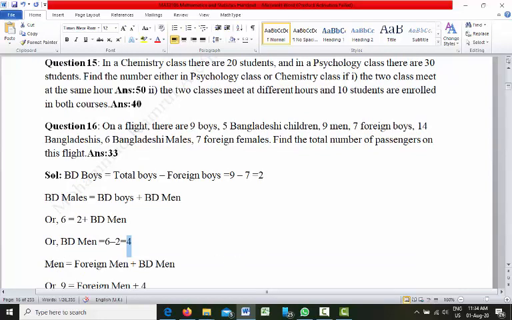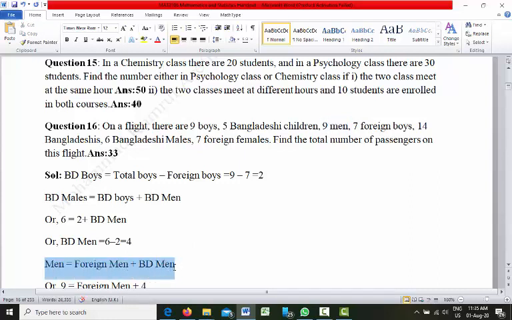Now total men should be foreign men plus Bangladeshi men.